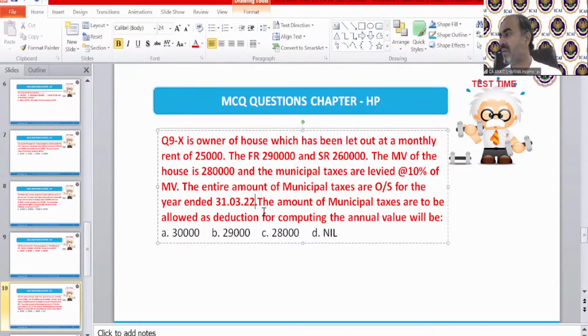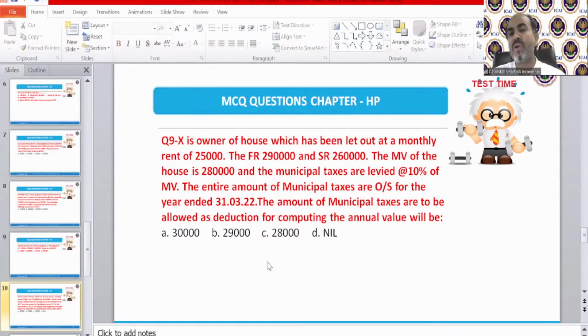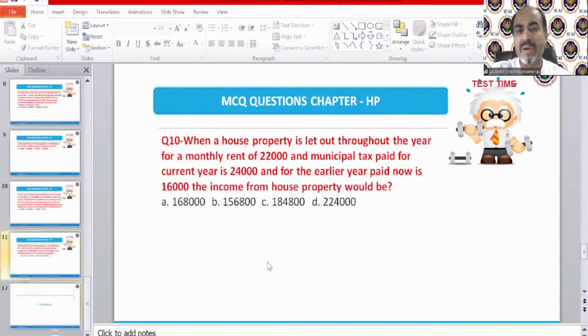No, very bad. Subhashish is saying D. Very well done. Alok is saying D. Very well done. Pratima is saying D. Very good. Because the municipal taxes are outstanding, we have studied that it should be paid. So because they are outstanding, technically there will be no reduction allowed in respect of municipal taxes.